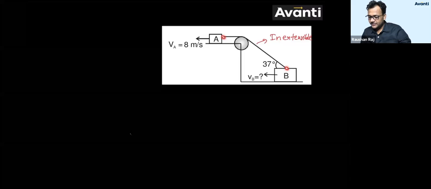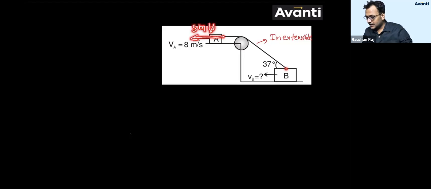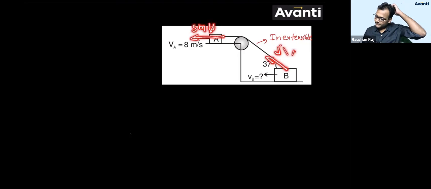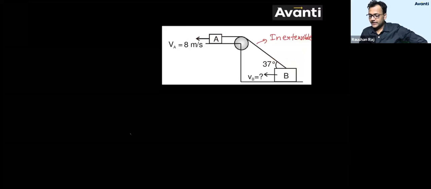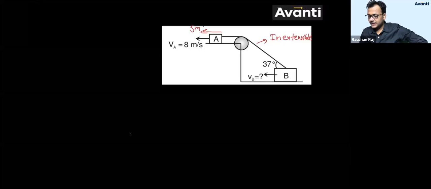If this is having 5 meter per second here, can I say that this point must have the same velocity, but in this direction, 5 meter per second? Guys, do you agree with me? बच्चों लोग देखो क्या लिख रहा हूं मैं. I am writing, if this A is having 5 meter per second in leftward direction, this B must have the same 5 meter per second along the length direction. तभी तो होगा ना, ये 5 इधर गया.